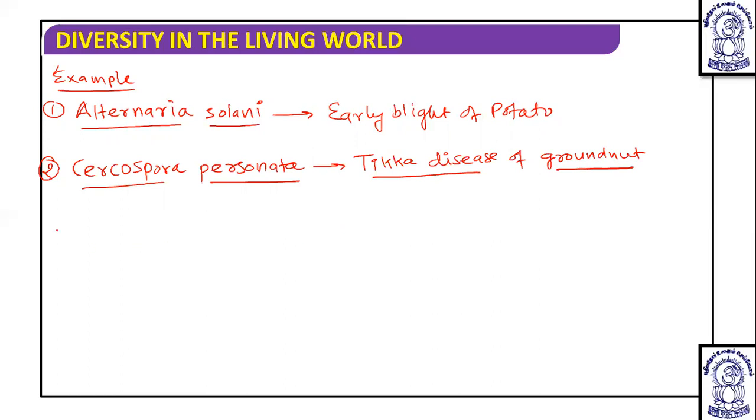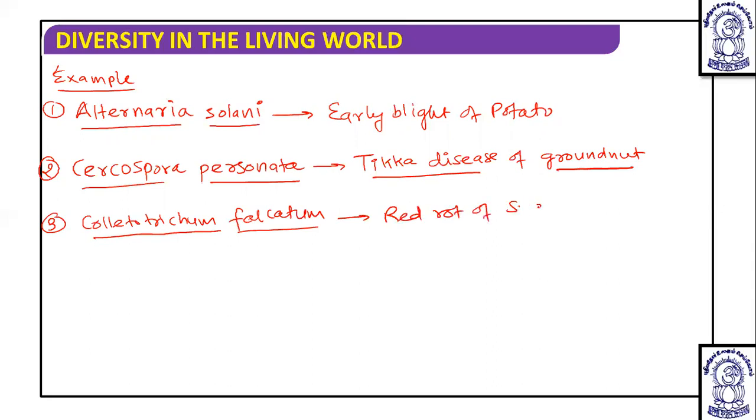Okay. Then the third example is Colletotrichum falcatum. When we talk about this Colletotrichum falcatum, it causes red rot of sugarcane. And we have seen the diagram of this particular Colletotrichum falcatum red rot on the previous slide.